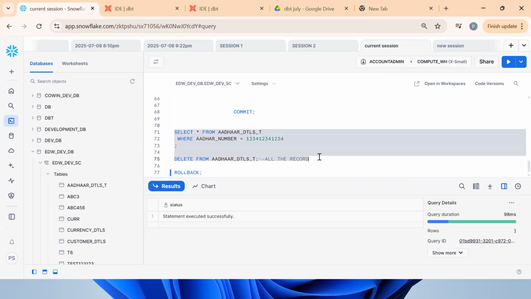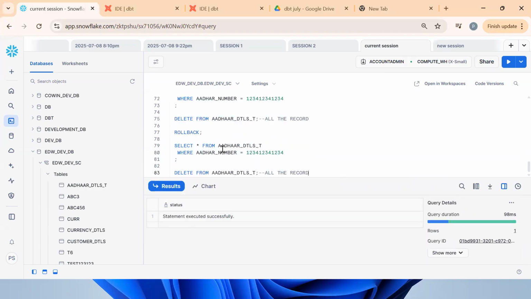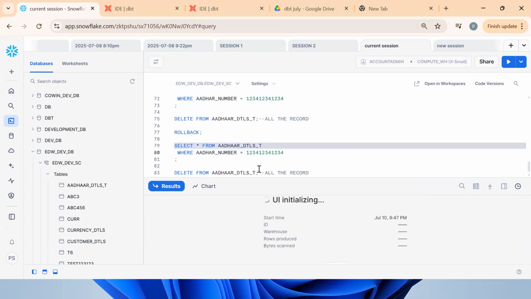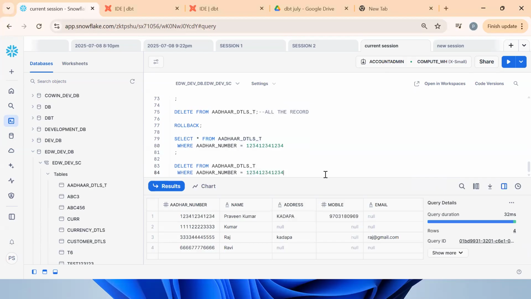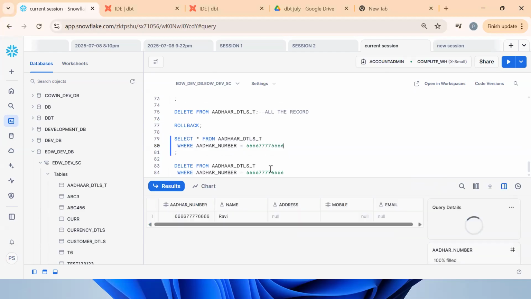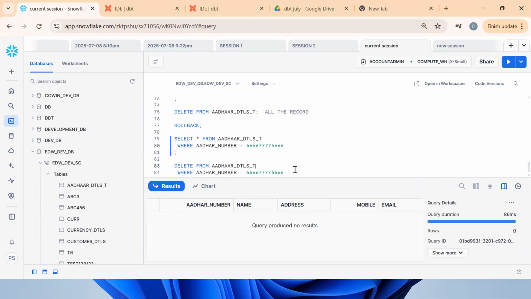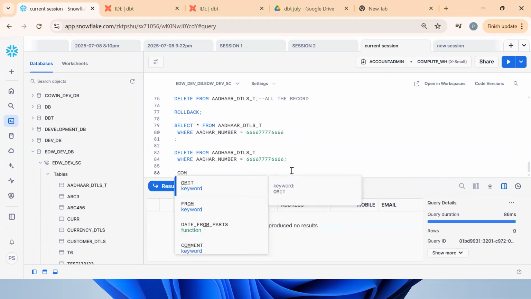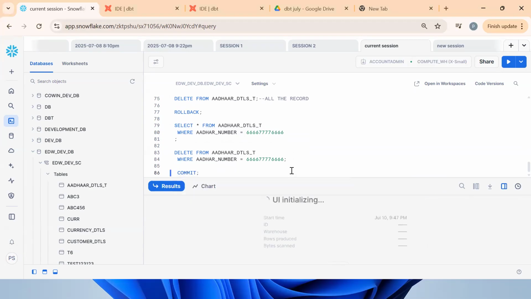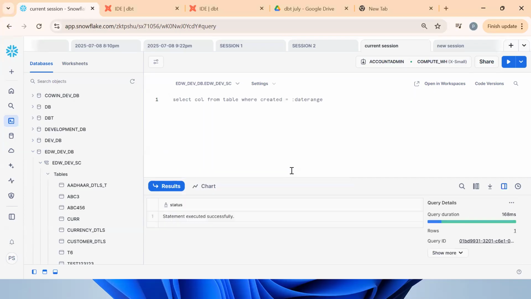We should go for the filtering concept. Now we need to work on only the specific record. Got the point? We want to remove the specific record. Now see what happened. We are getting the data. Now deleting, so the data will not be there. It's correct. Now what should I do? We need to commit the transaction. Like this way, we can make it work.